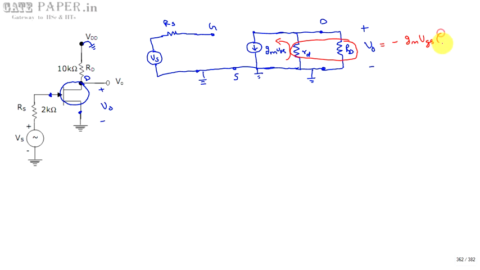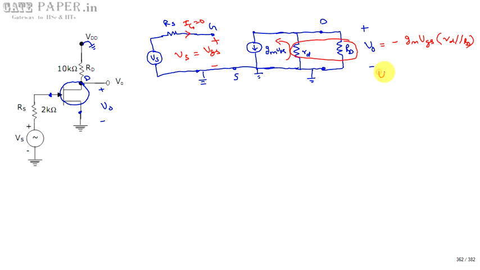This is the current flowing through RD parallel rd. This is the first equation. VGS is the voltage from gate to source. Since it is an open circuit, no current flows, so IG is equal to 0. So no voltage drop takes place across RS, so VS is equal to VGS.